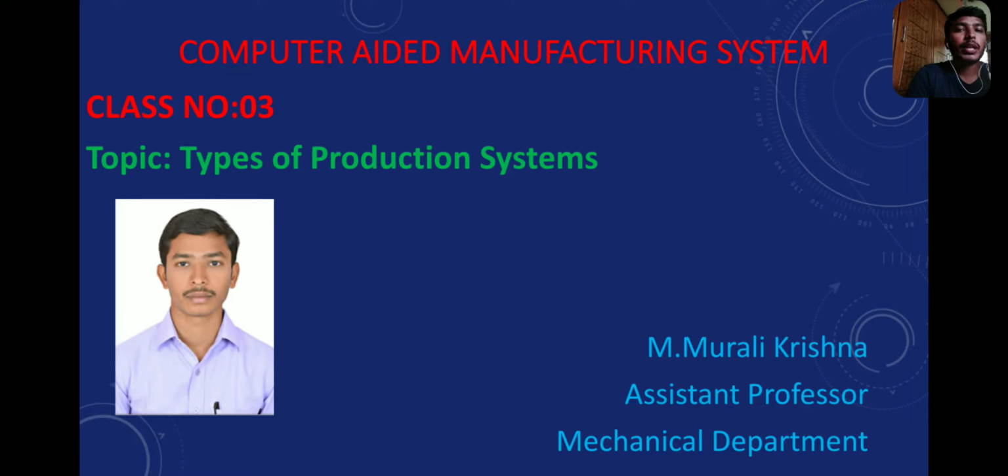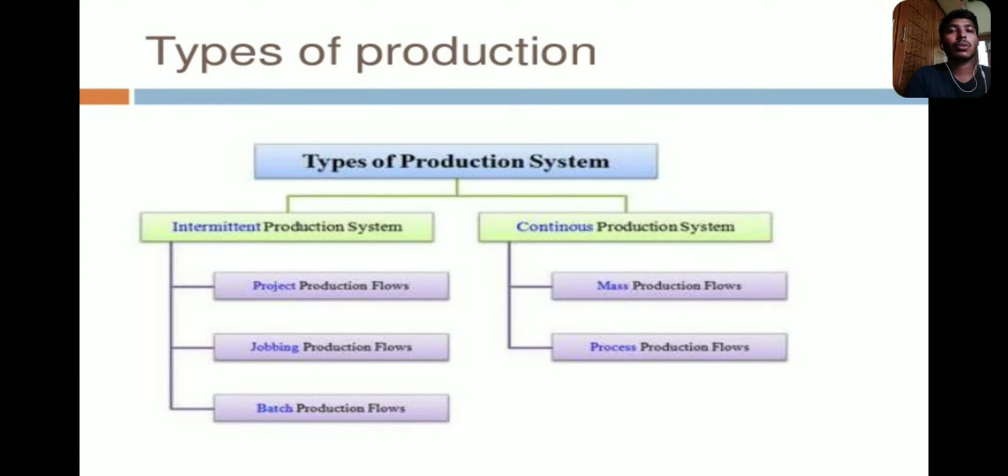Today, I am explaining what the different types of production systems are in a computer-aided manufacturing system. You can see there are two different types of production systems: the intermittent production system and the continuous production system.